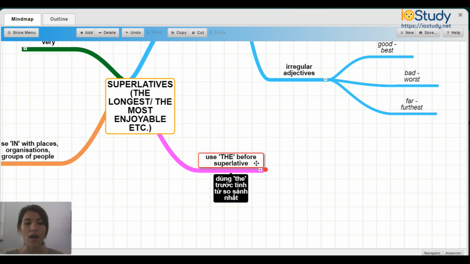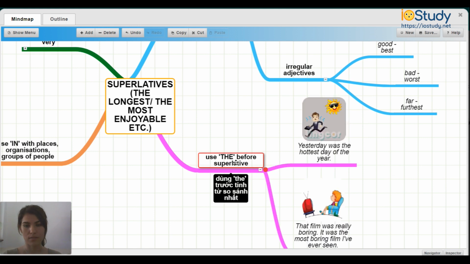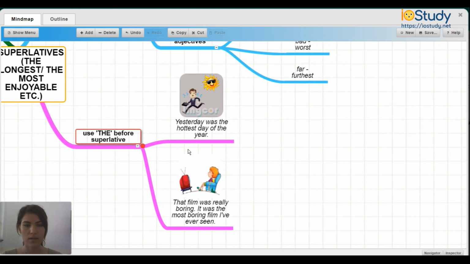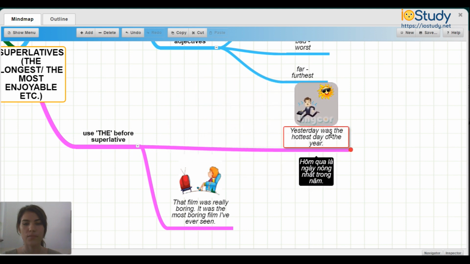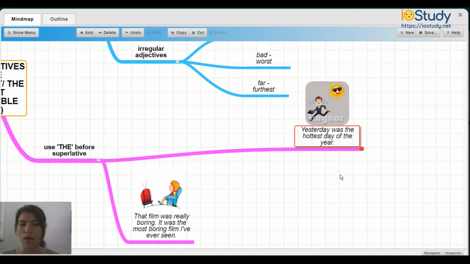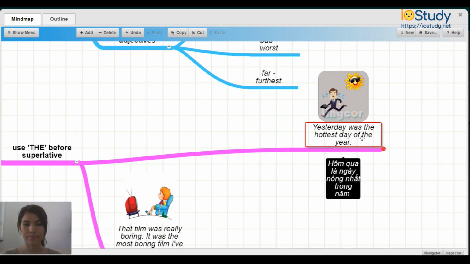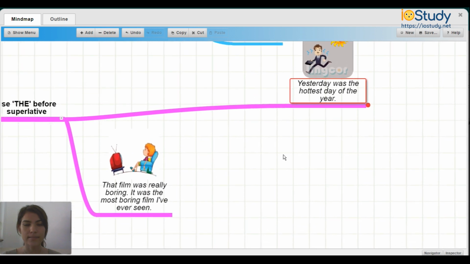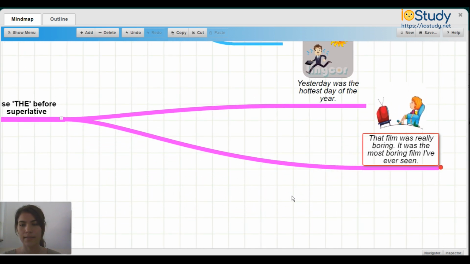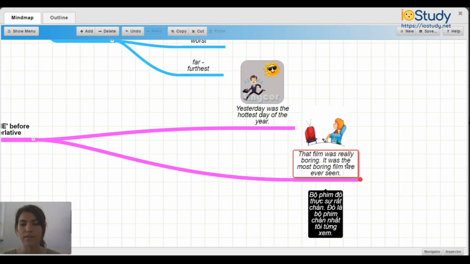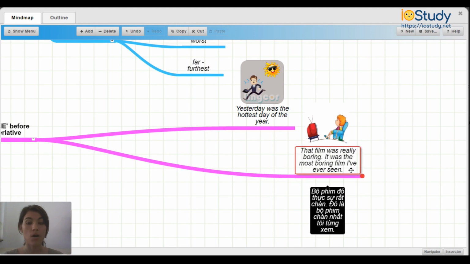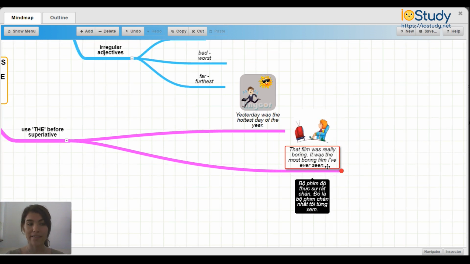Now we use the before superlative. For example, yesterday was the hottest day of the year. And the film was really boring. It was the most boring film I've ever seen. So as you can see in both of these sentences, we're using the before superlative.